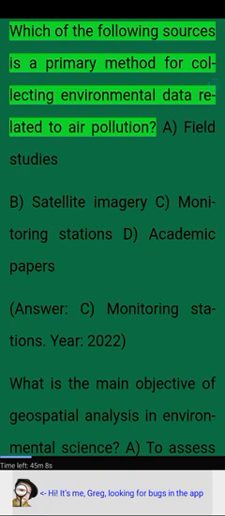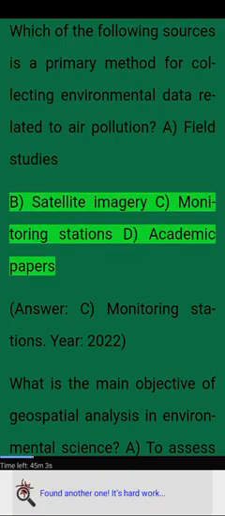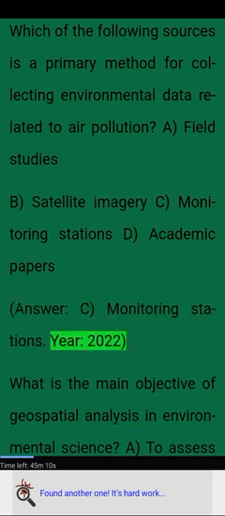Year 2021. Which of the following sources is a primary method for collecting environmental data related to air pollution? A. Field studies. B. Satellite imagery. C. Monitoring stations. D. Academic papers. Answer. C. Monitoring stations.